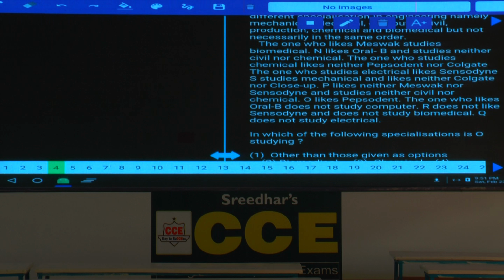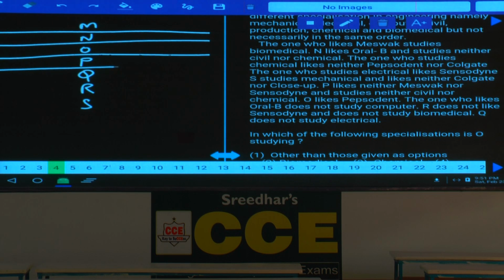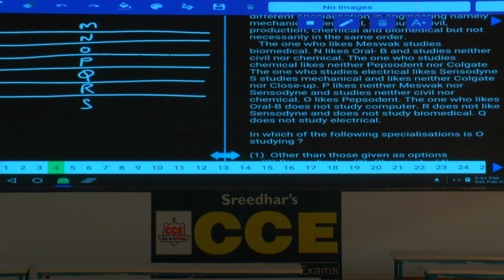Then who are the persons here? M, N, O, P, Q, R and S. First let us fix the persons at the center. M, N, O, P, Q, R and S are the 7 persons. Now these 7 persons like 7 different toothpaste and they are studying in different streams in their engineering.